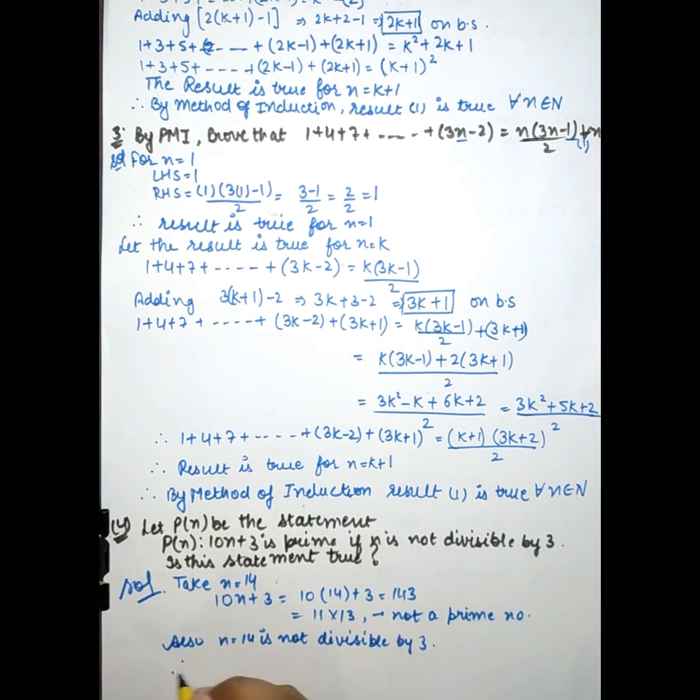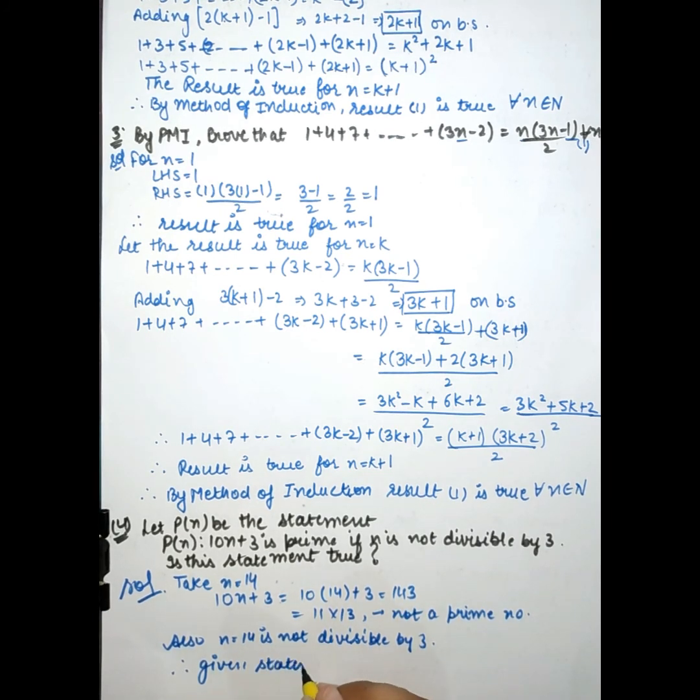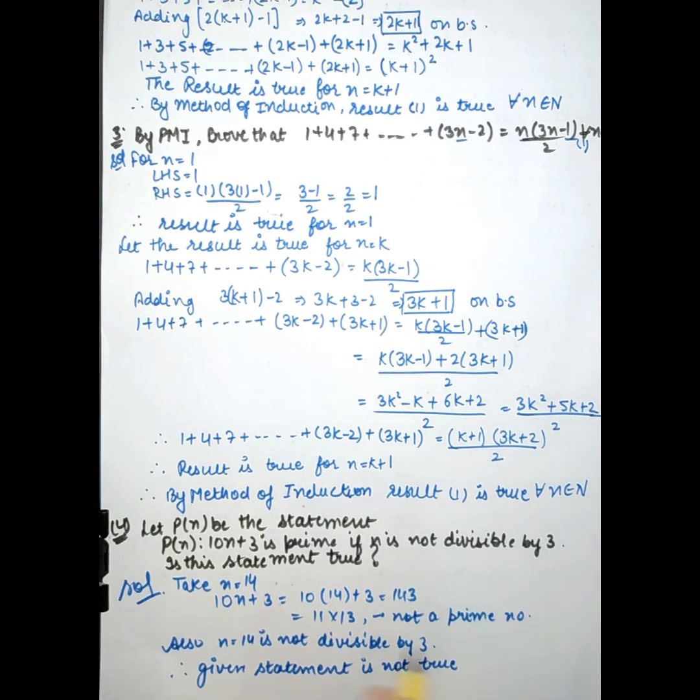Also n is equal to 14 is not divisible by 3. Therefore the given statement is not true, because it said that this is a prime if n is not divisible by 3. This expression should be prime when n is not divisible by 3, but it is not prime, so this statement is false. So the given statement is not true.